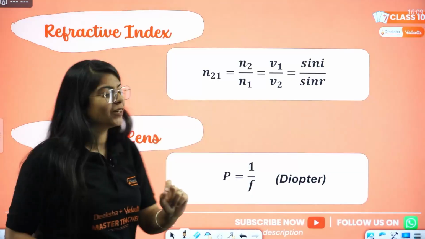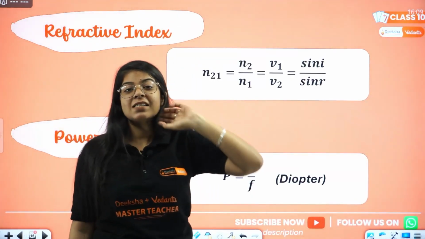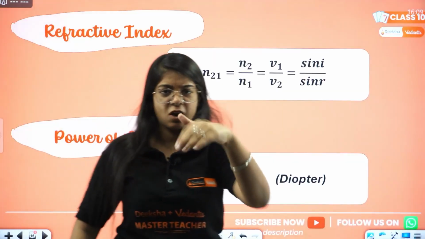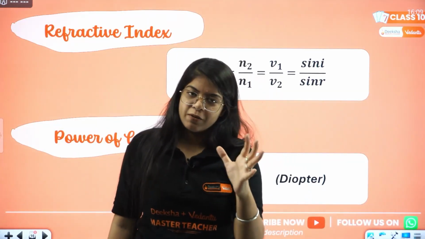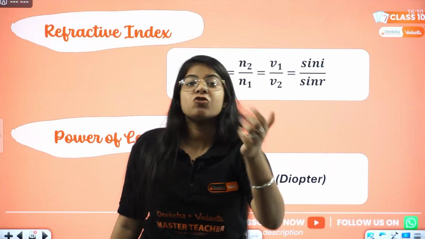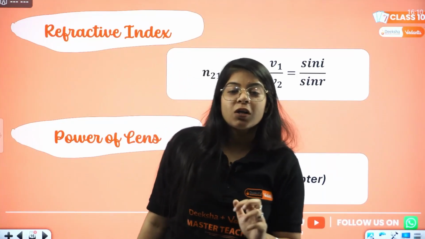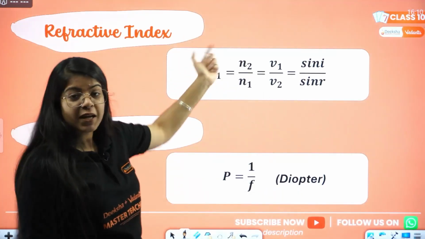After that, one more important thing is refractive index, which we studied. We study refraction, bending of light. Refractive index tells us how much the light will bend. Maybe it will bend more in glass than in water. Maybe it will bend more in kerosene oil than in glass than in water, right? So how much that bending is, that is defined by refractive index.